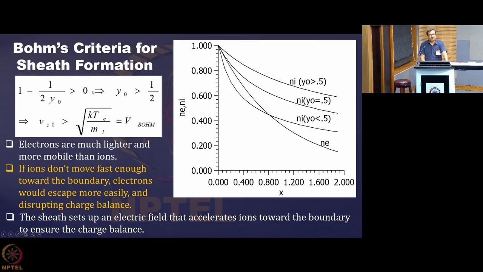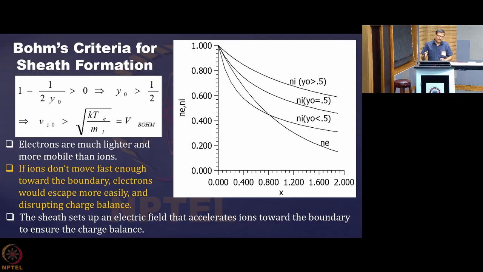So the ions must enter the sheath region with a velocity greater than the Bohm velocity, so that the sheath formation takes place. The problem arises because electrons are very fast in movement.